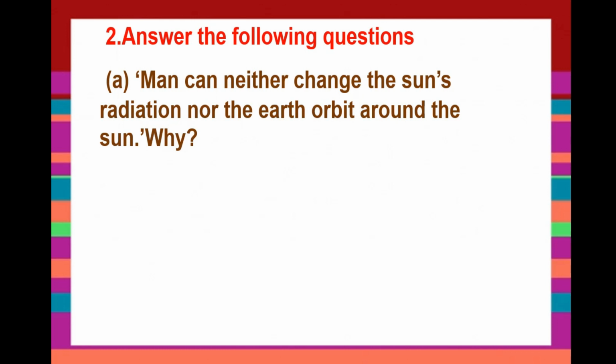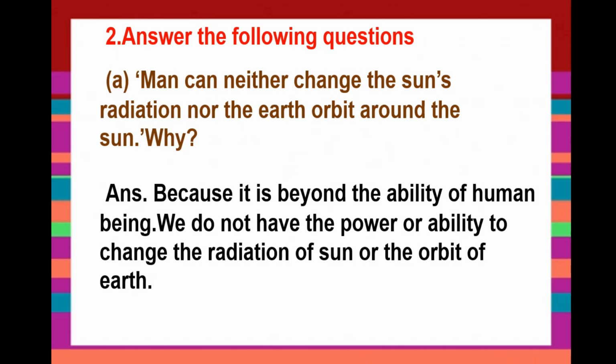Why? So you have to explain the answer from this question. So the answer is, because it is beyond the ability of human being, we do not have the power or ability to change the radiation of sun or the orbit of the earth. So dear students, in this way you can write your answer.